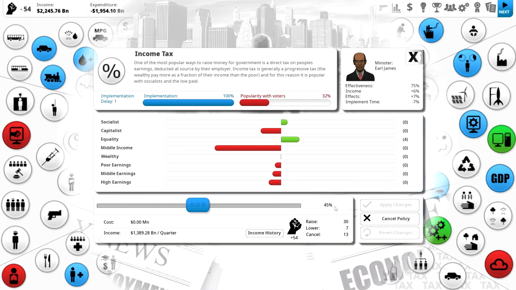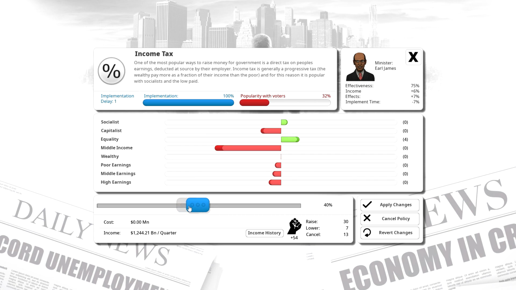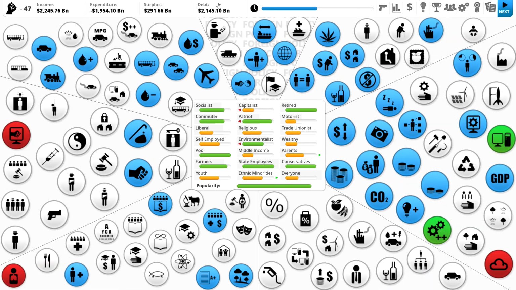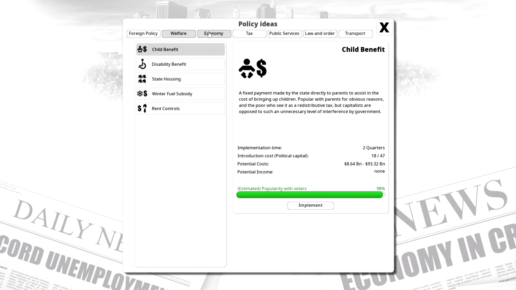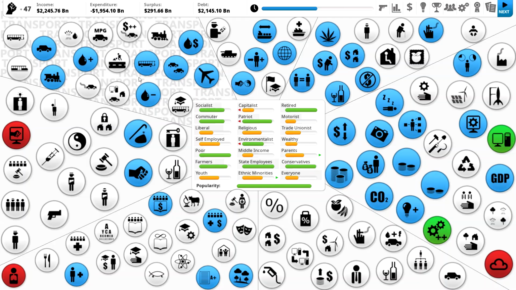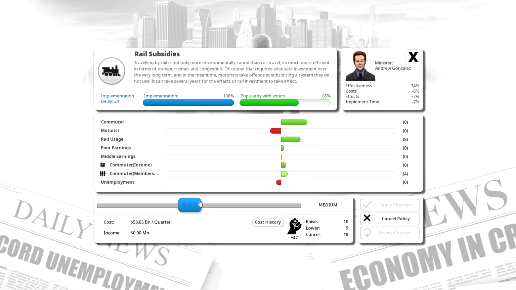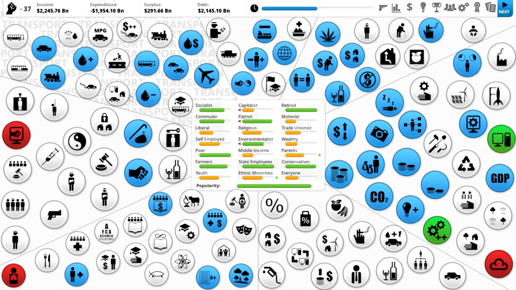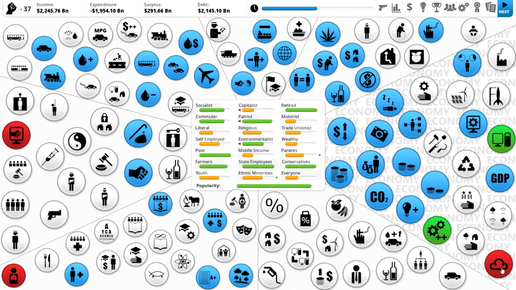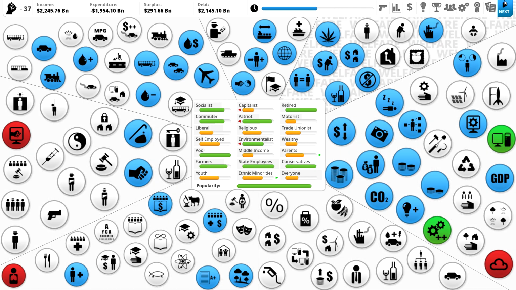Okay, we're going to drop down the income tax to 40%. And we might even be able to drop it down to 30-something in the future. I guess I'll also increase rail subsidies. So basically to help end pollution, because then people are taking public transportation and they aren't driving their own cars.